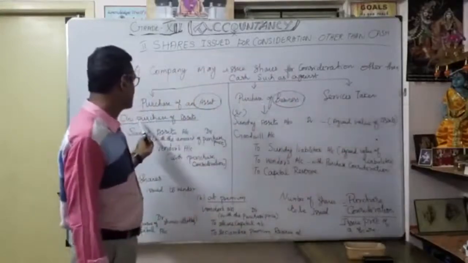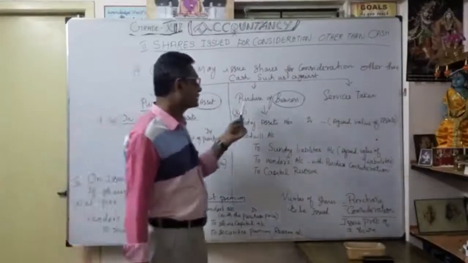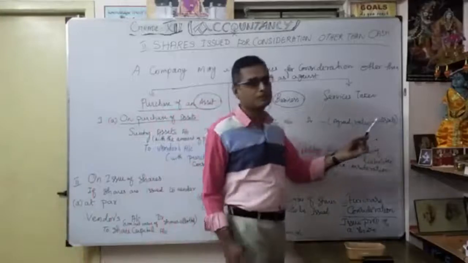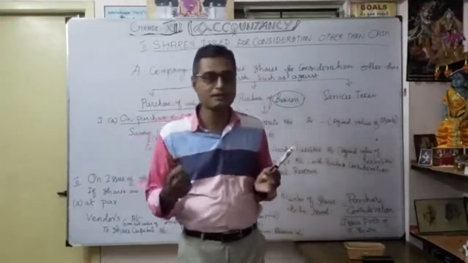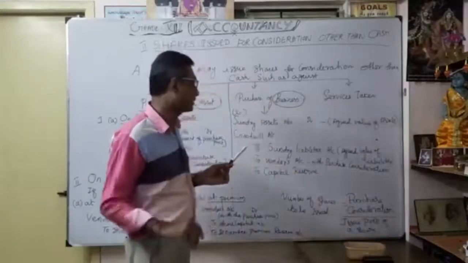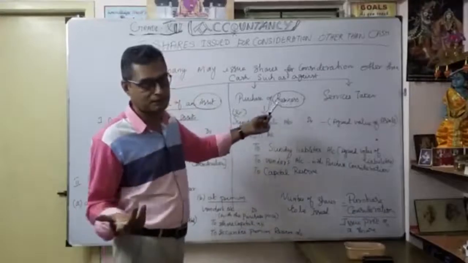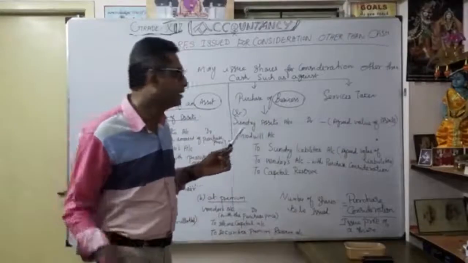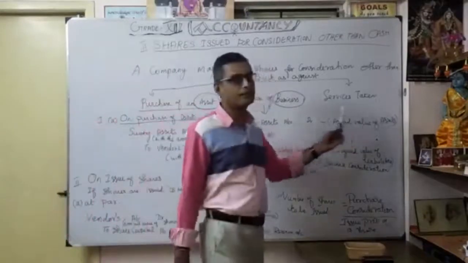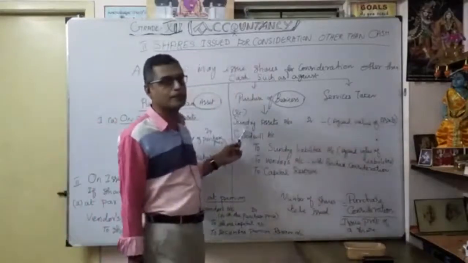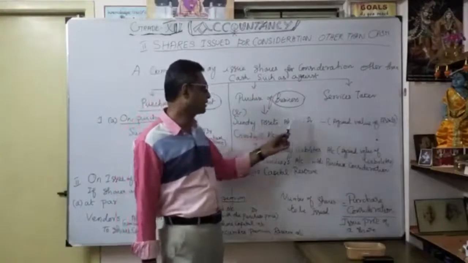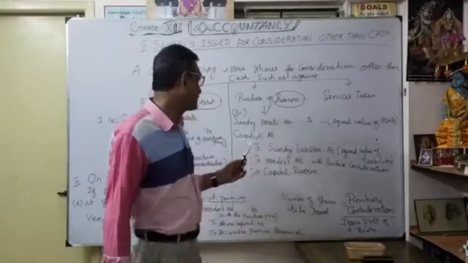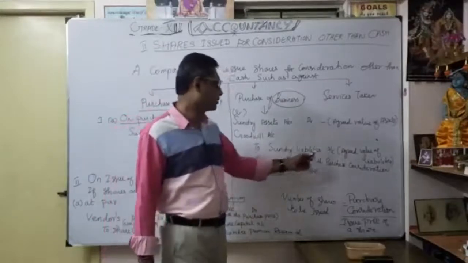Comparison between the purchase of an asset and the purchase of a business. The first is sundry assets, here at the agreed value of assets. We are going to take over some assets at agreed value from the other company. That's the other business, the other enterprise. What are the assets available? They are taken at the agreed value of the assets. So you debit sundry assets account, thereafter goodwill. I will tell you why you have to say goodwill. Then to sundry liabilities account, credit side.